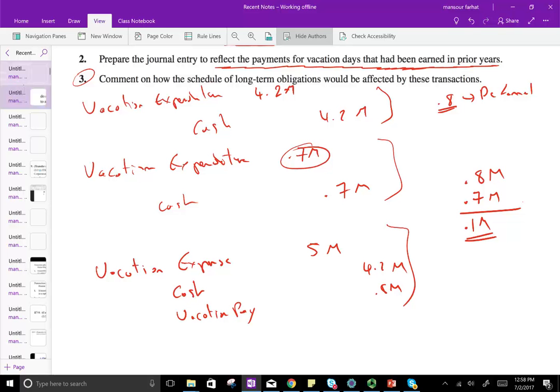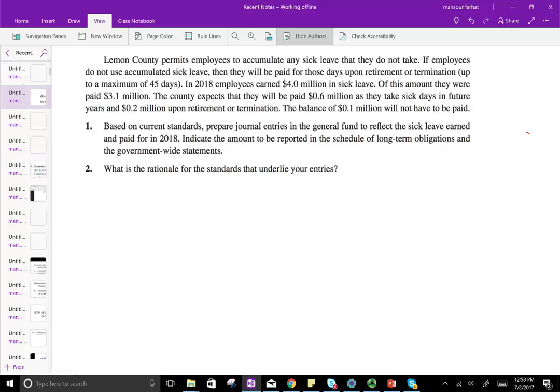Okay, let's take a look at another example, and this has to do with sick leave. So Lemon County permits employees to accumulate any sick leave they do not take. If the employees do not use the accumulated sick leave, then they will be paid for it upon retirement or termination, up to 45 days. So if they don't take them, they will be paid for them when they retire.